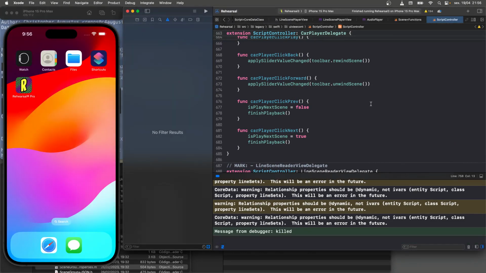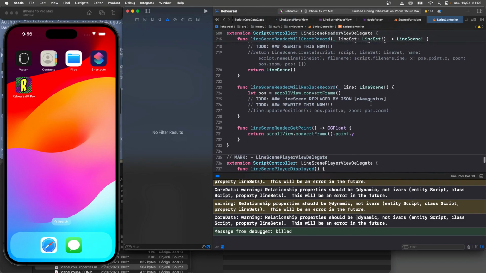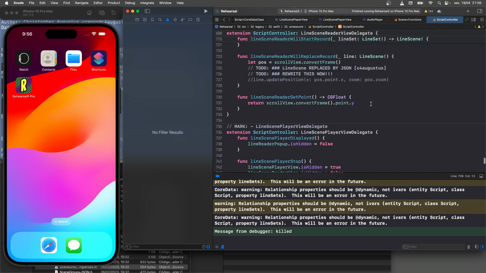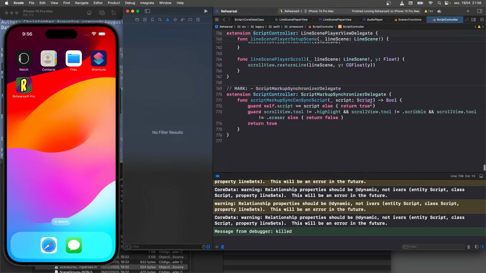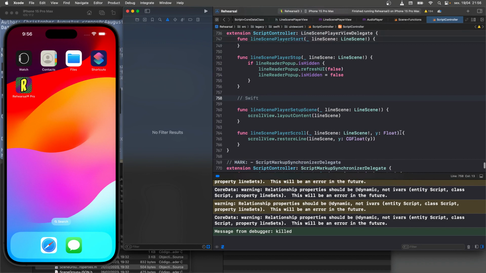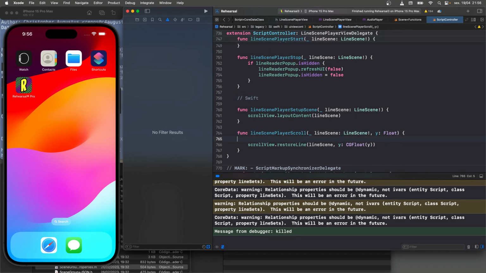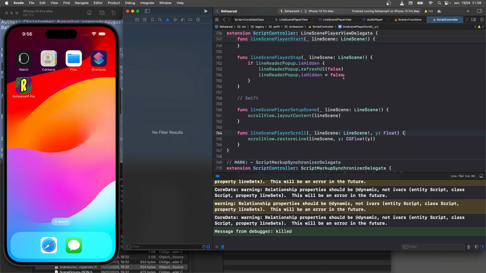Probably because it didn't have to recompile. Here it is down here. Yeah, these are the ones we care about. I don't know if doing and undoing is going to cause it to recompile. It should, and there we go.